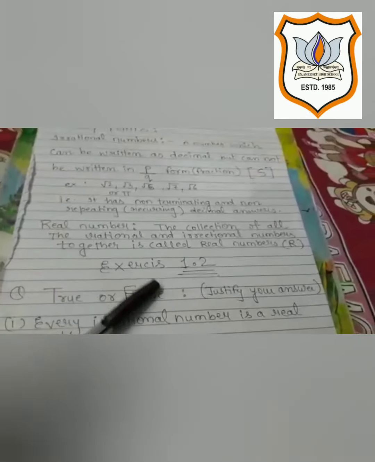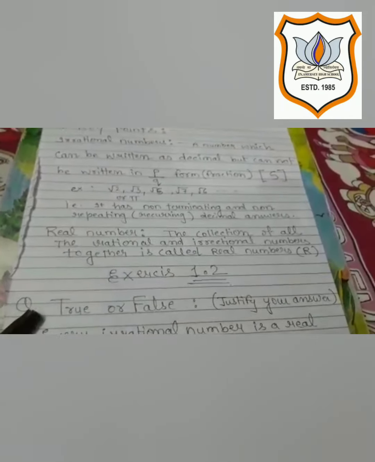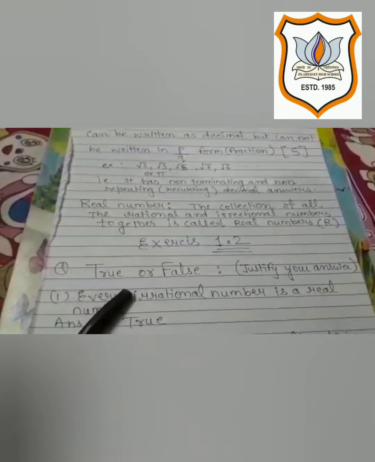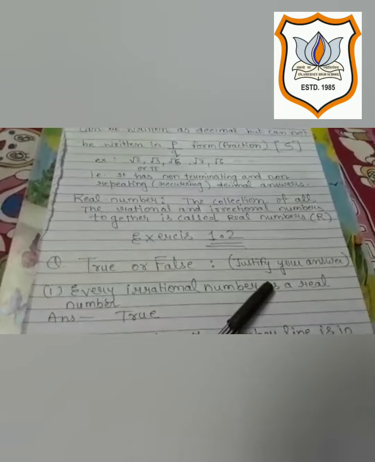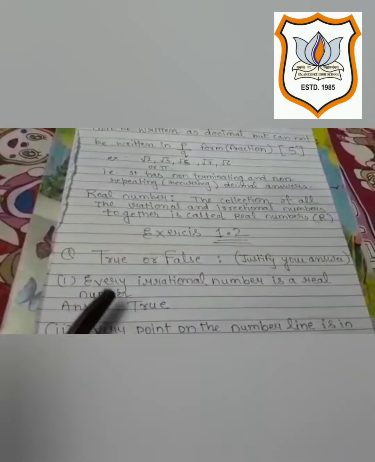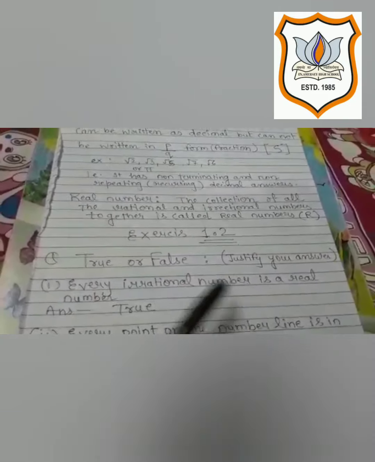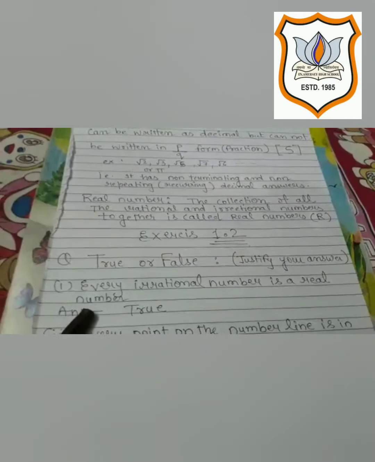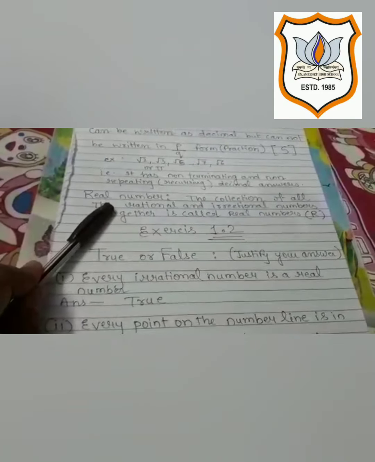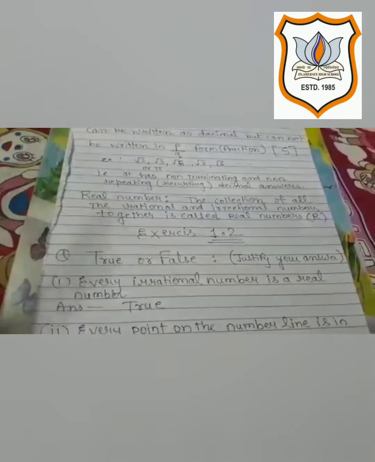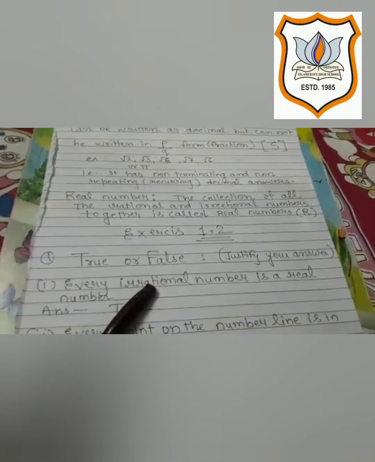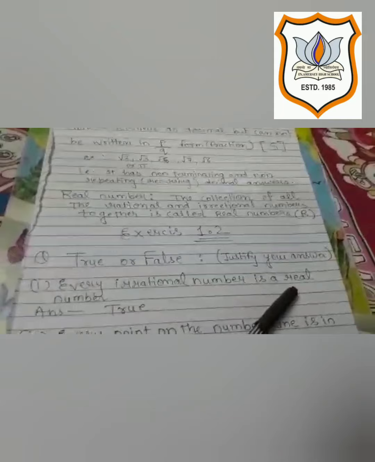Now, our exercise 1.2. The very first question of exercise 1.2 is: write true or false and justify your answer also if needed. First point: every irrational number is a real number. Yes, according to me it's true, because we have discussed above that real numbers are the collection of all the rational numbers and irrational numbers. Therefore, every irrational number will definitely be a real number.